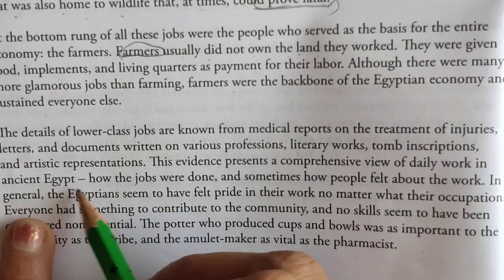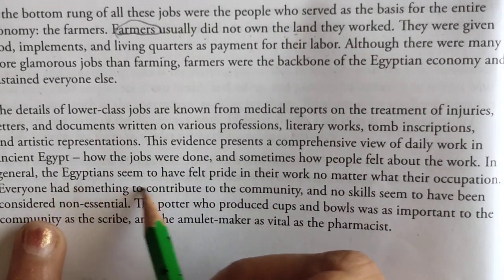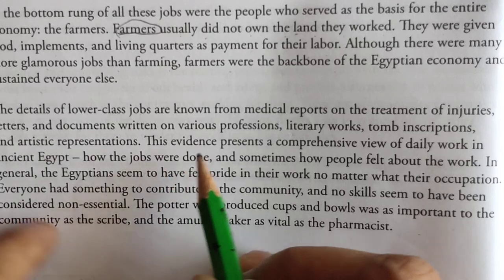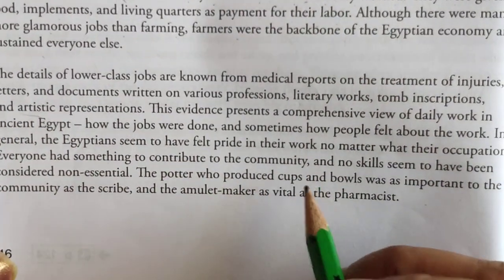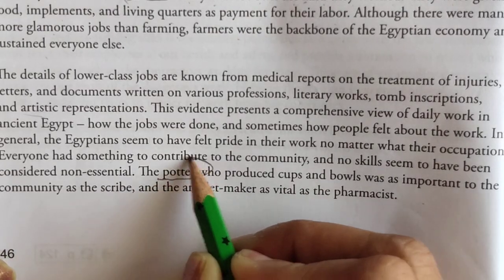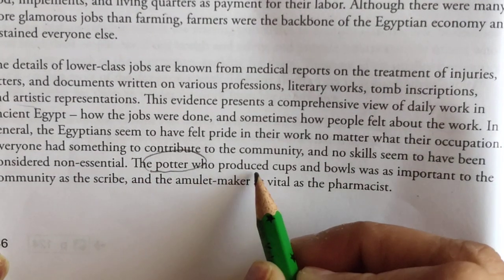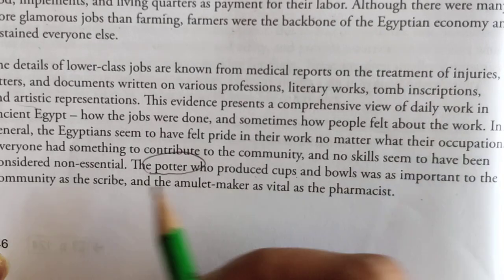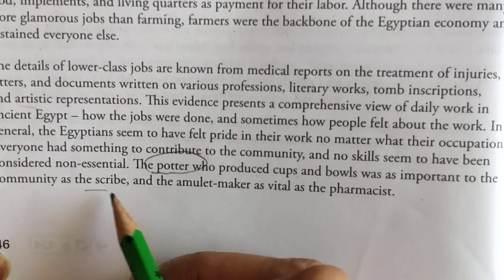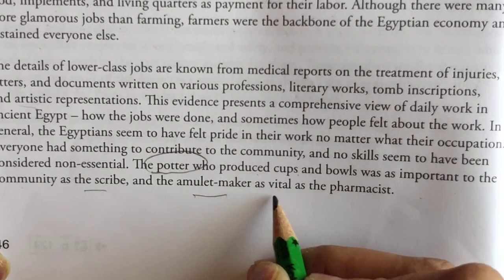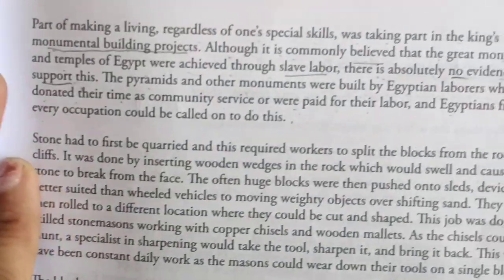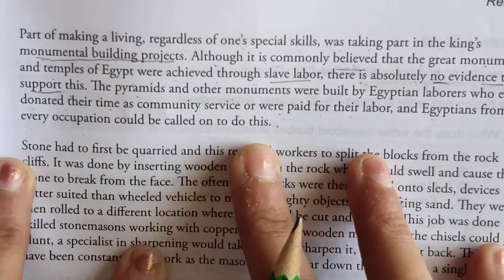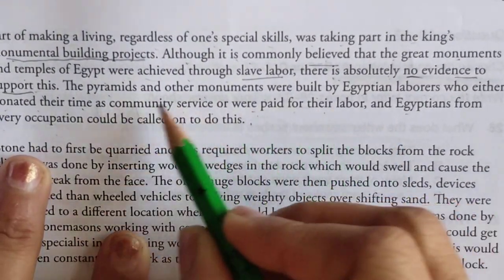Mason, artistic representation. So we were looking for potter. Yes, potter is here. Who produced cups and bowls, was as important to the community as a scribe, and the amulet maker as vital as the pharmacist. No, this will not serve our purpose. Let's look at this paragraph. What can we find here.